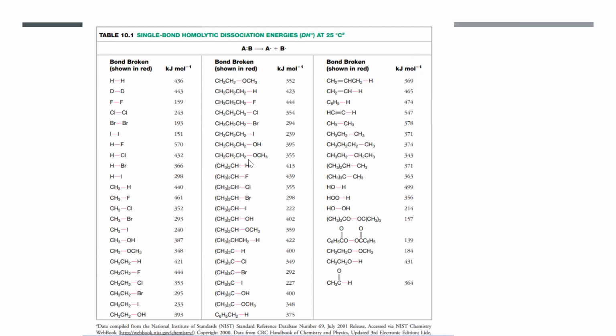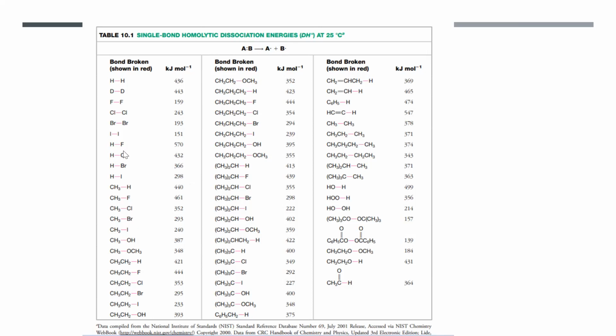The red bond is the one that you dissociate by homolytic cleavage, producing from AB your A dot and B dot. For example, you produce H dot and another hydrogen dot. So there is this bond dissociation energy, and you notice that the lower your bond dissociation energy, DH, the more stable the radical that is formed.